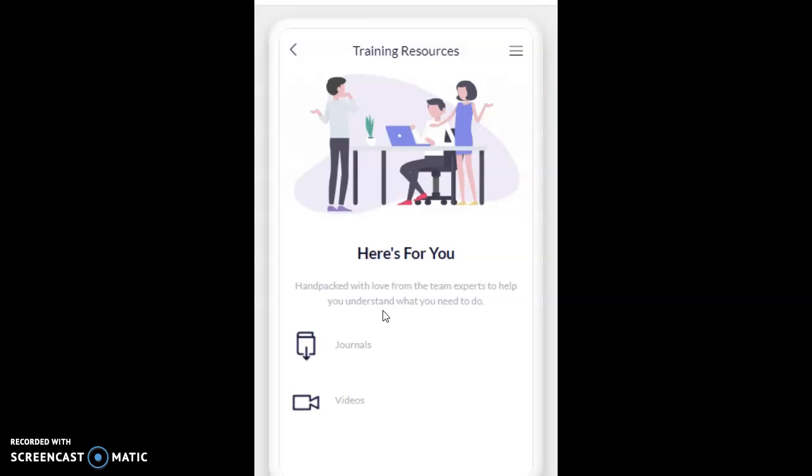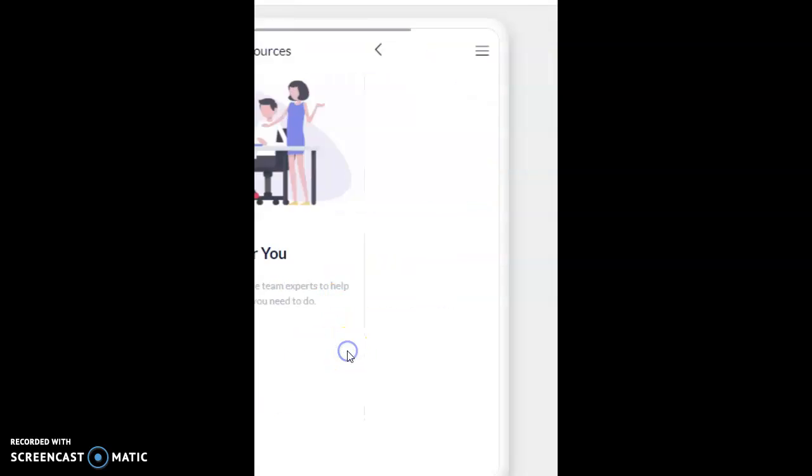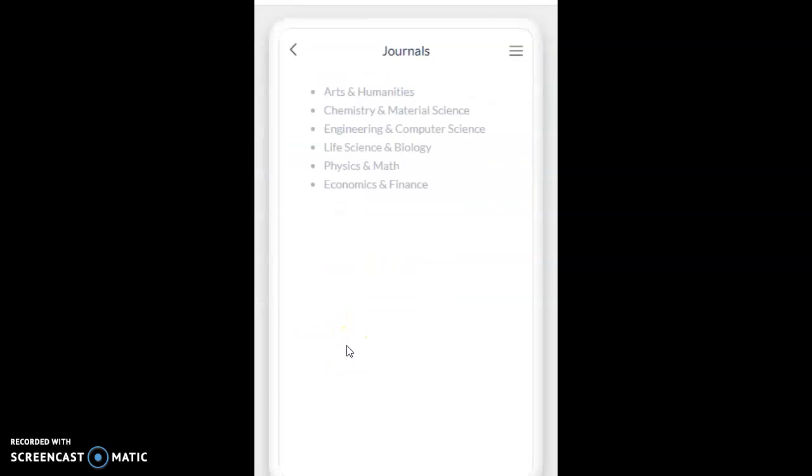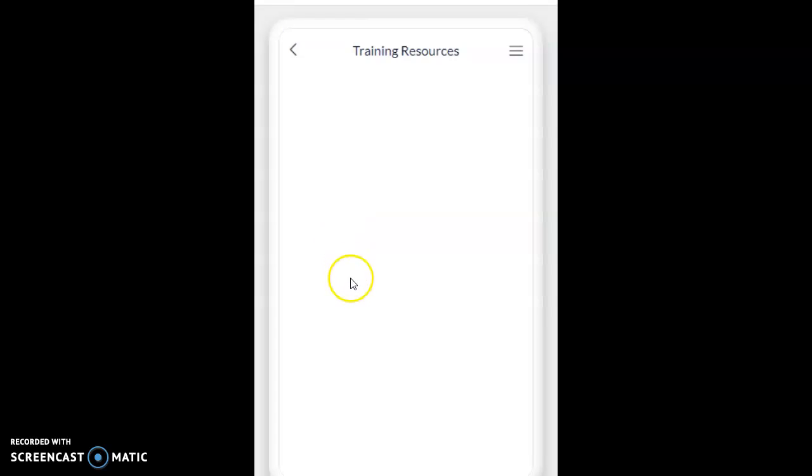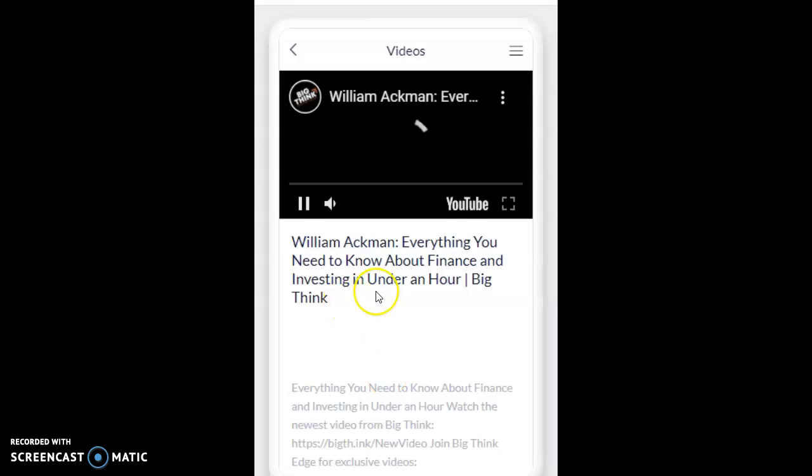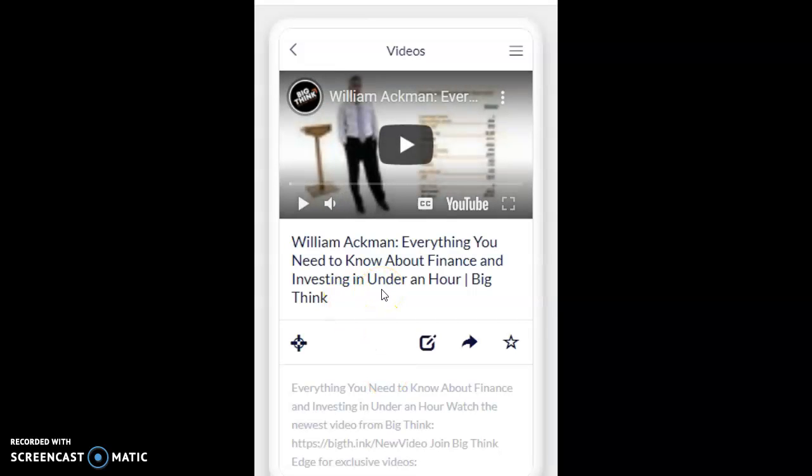If you were to find a mentor willing to help you in a matter of days and you're already appointed with assignments to work on, this is where you would go, the training resources. Depending on what you're majoring in or your interest, you can utilize the journal section to take notes on a daily basis. As for the video section, to learn something new, your mentor could provide you a video. For example, a video by William Ackman, Everything You Need to Know About Finance and Investing in Under an Hour. This is such a great start because this can be applicable to many majors, but this mostly correlates with finance.